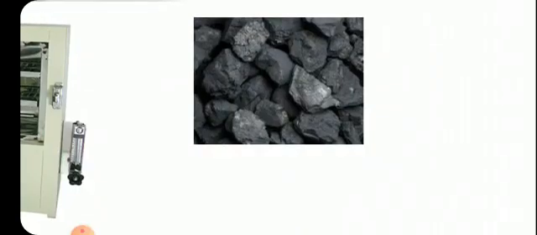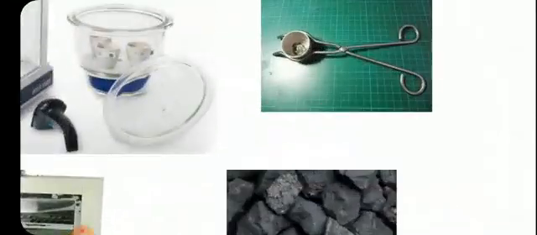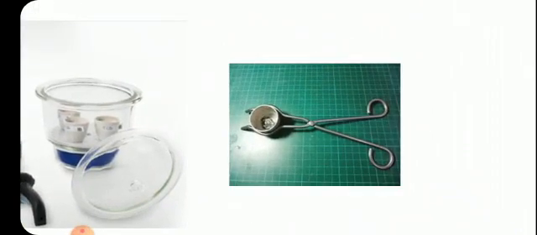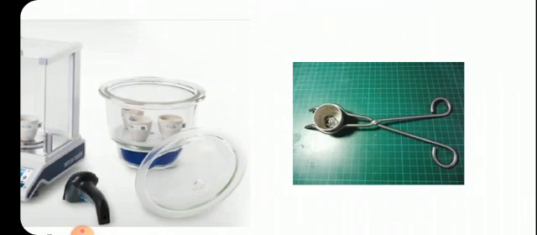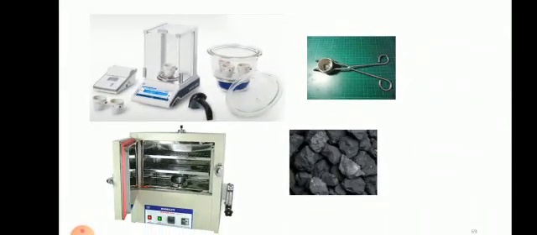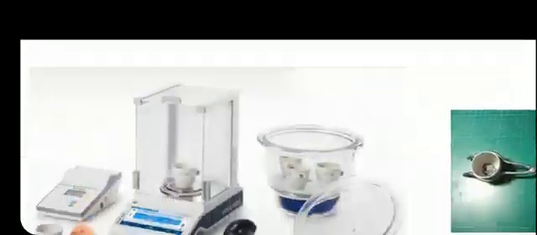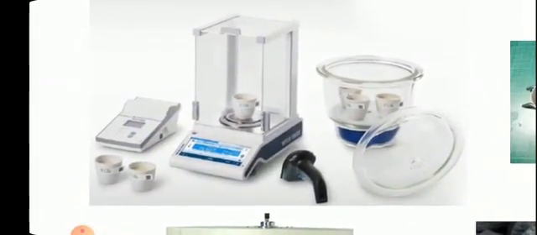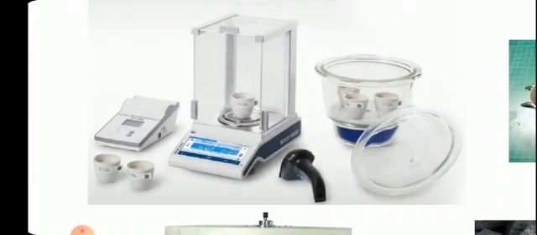What is this? This is the coal sample. This is called a pair of tongs, chimta. And this pair of tongs is holding this small crucible, the small container that is called a crucible. This is the weighing balance to measure the exact and accurate weight. These small containers are called crucibles.